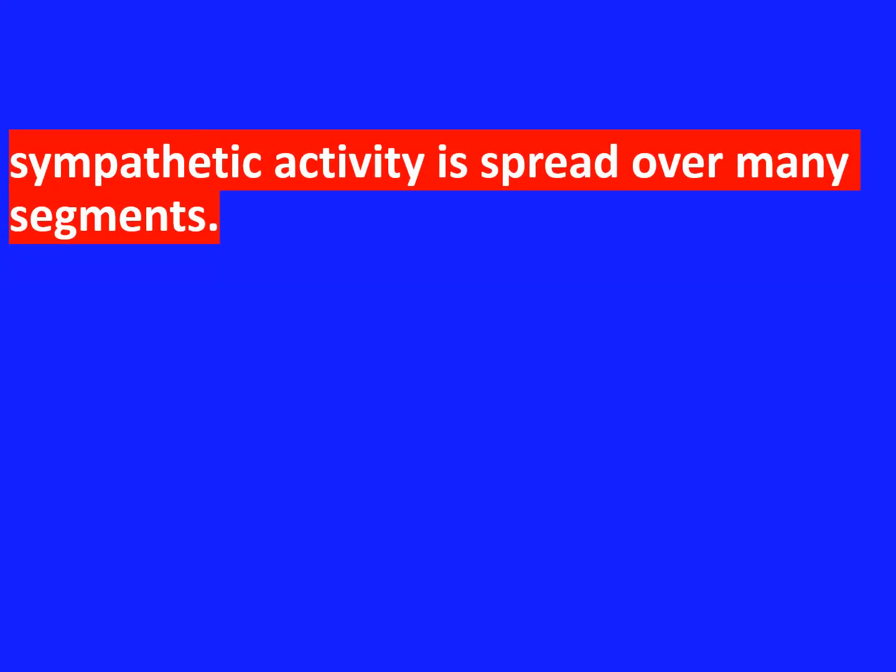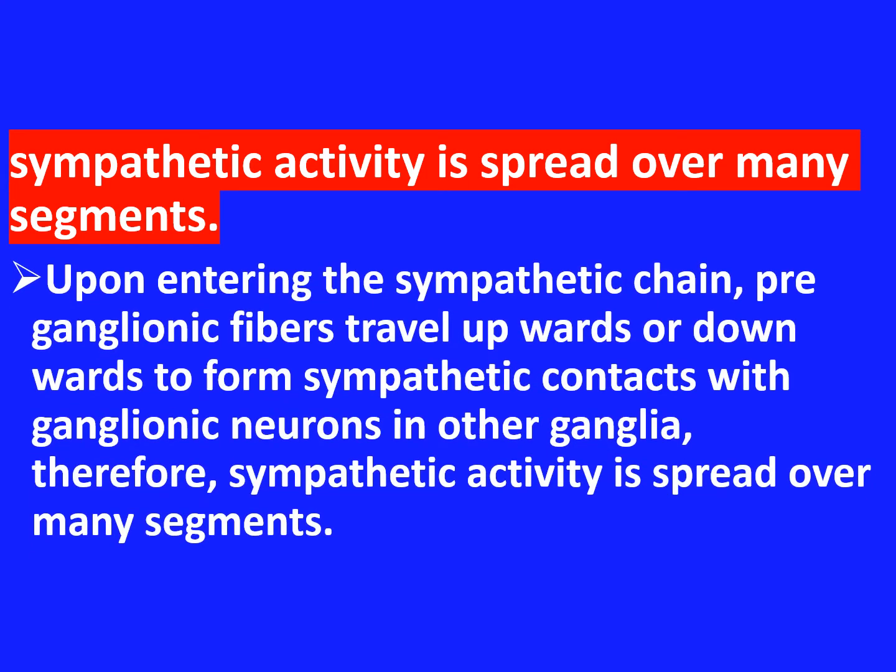Sympathetic activity is spread over many segments. Upon entering the sympathetic chain, preganglionic fibers travel upwards or downwards and make contacts with the ganglionic neurons in other ganglia. Therefore, sympathetic activity is spread over many segments.